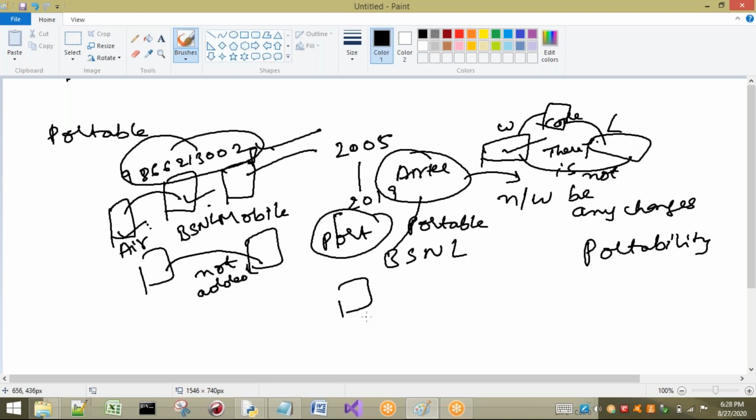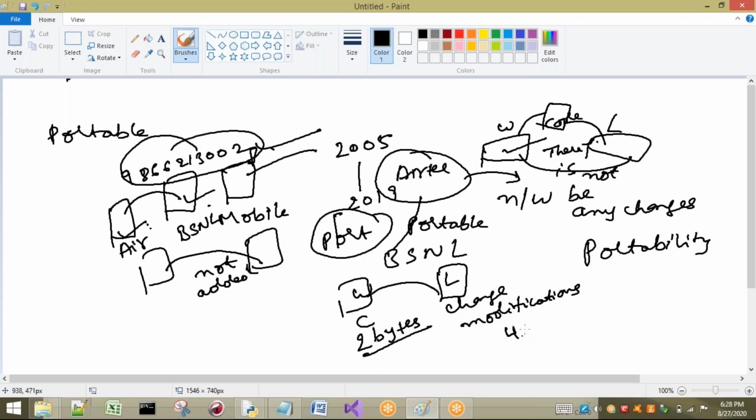For example, if I consider the C language, and I am going to send the C code to some other system, this is Windows system, this is Linux system. Here I have to change some code, some modifications I have to do to execute that program. The reason is what? I will give you a clear example. For example, in our Windows, in some compiler, I'm going to take int as 2 bytes. But in Linux, in one compiler, the size is 4 bytes.